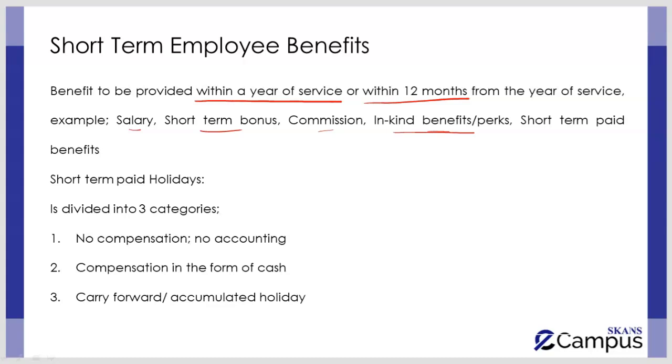Now, in case of short-term employee benefits, normally speaking, with respect to salary also, our basic understanding is that the double entry is straightforward. You debit the expense and credit is made to cash or payable, depending upon whether the benefit is being paid in cash or at the time of recording of it, it is going to be paid in future. Now, this double entry is very importantly passed at the time of service. This is a very important part of IAS 19, that the expense is recorded when the work is performed, not when actually the cash is paid.